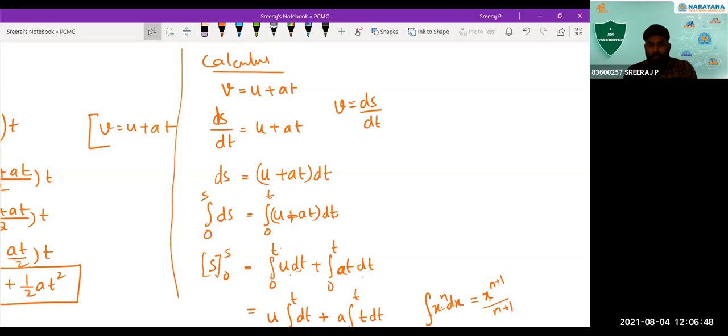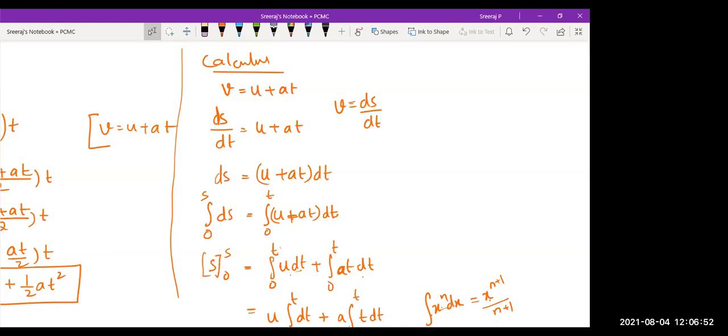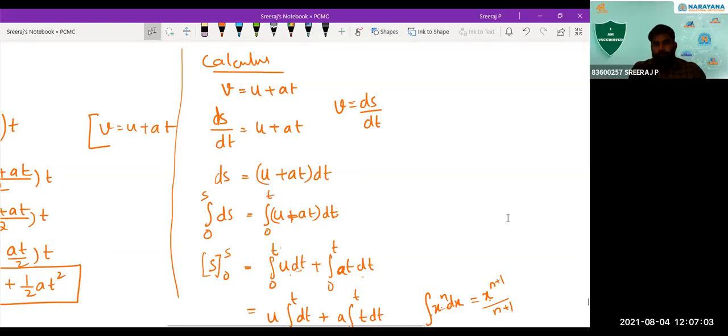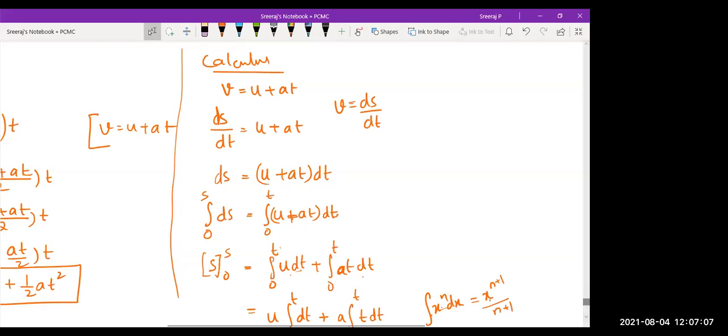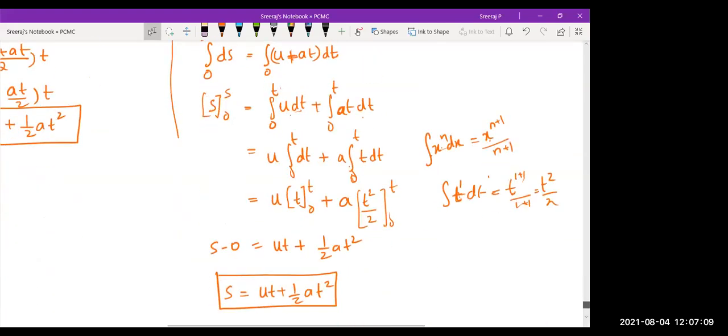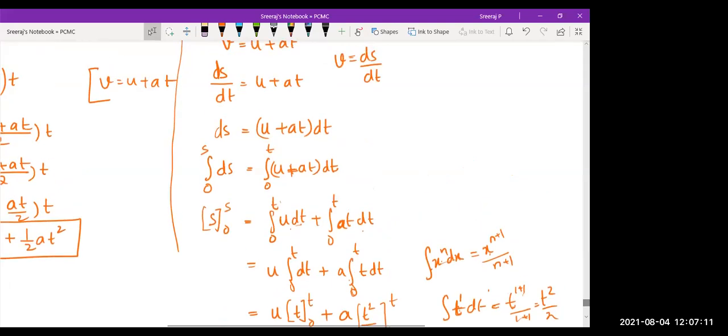Each equation we are deriving in three methods, right? Yes. Is this over? Yes, sir. Do I need to scroll down? No, sir. One minute, sir. Okay, yeah.